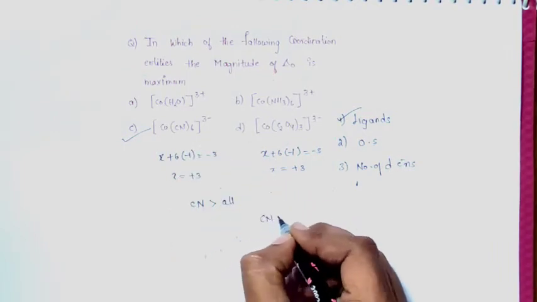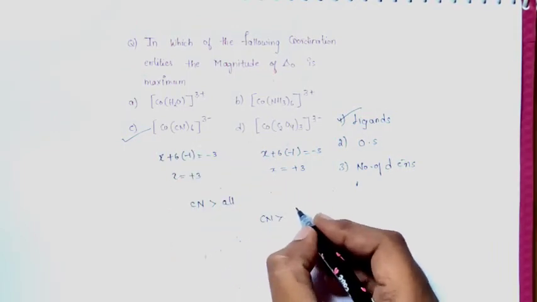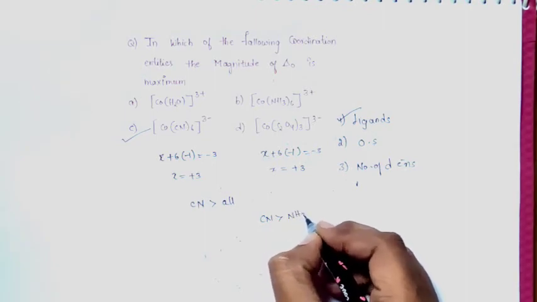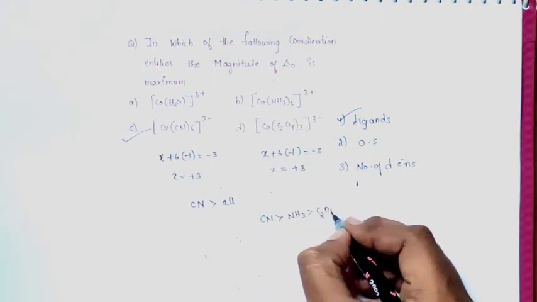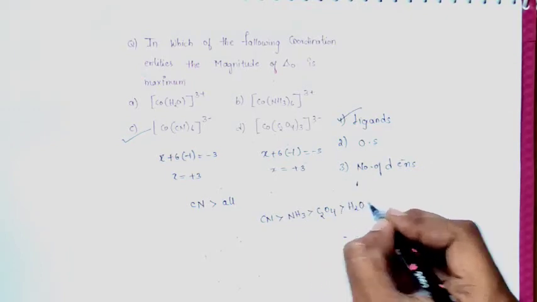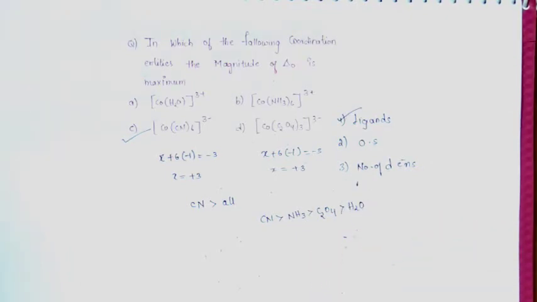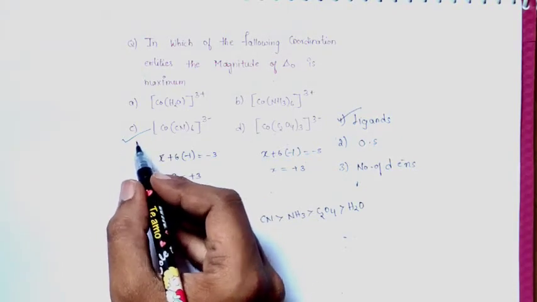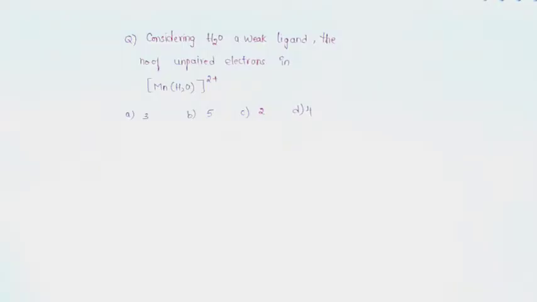Here the cyanide ligand is a strong field ligand, followed by ammonia, then C2O4, that is oxalato, and finally we have the water ligand. So this is the strength order. The correct option would be option C. This question is very important and very easy to calculate.